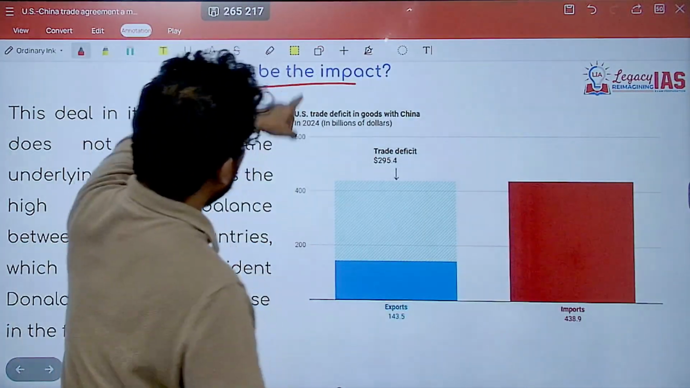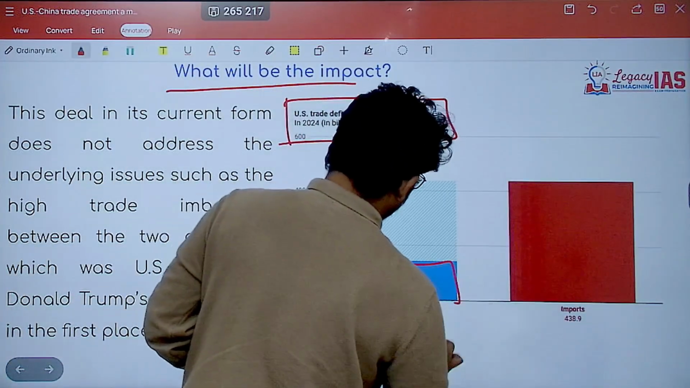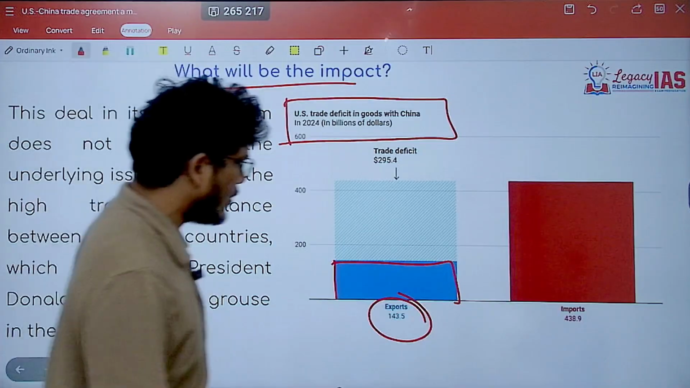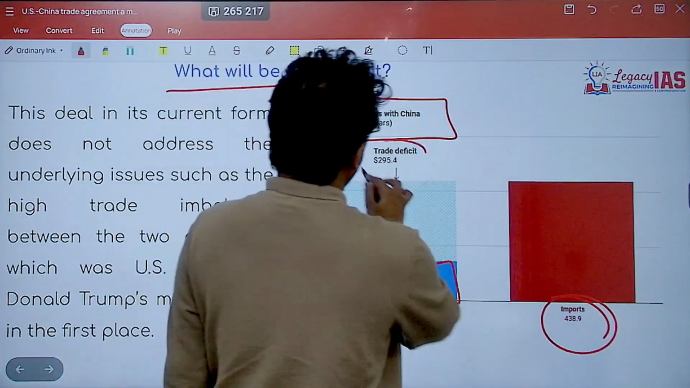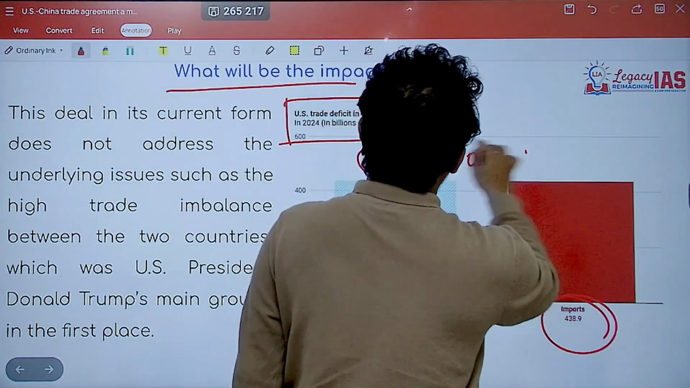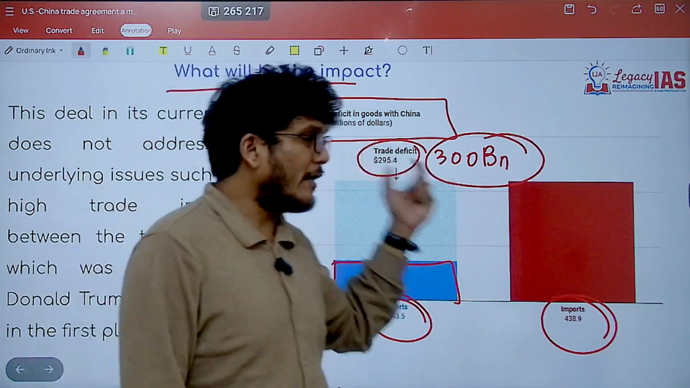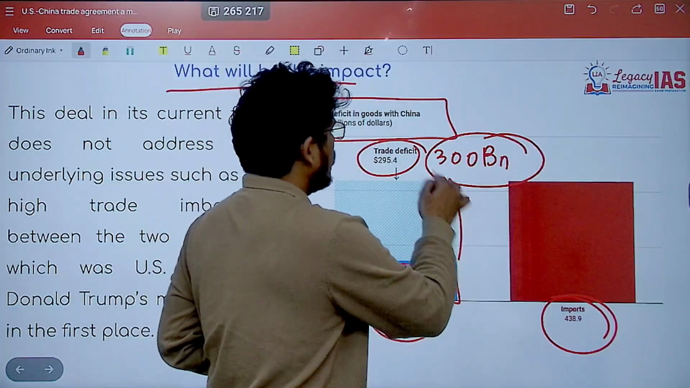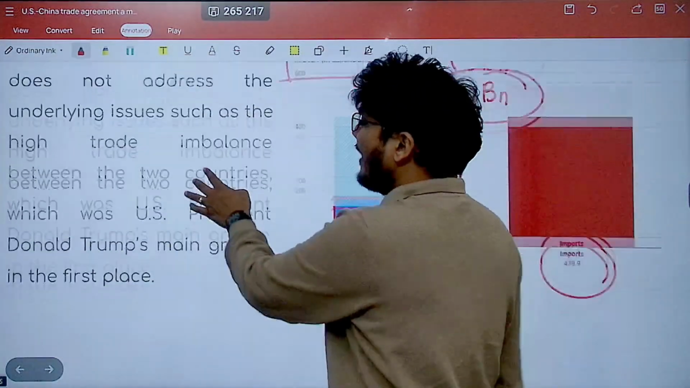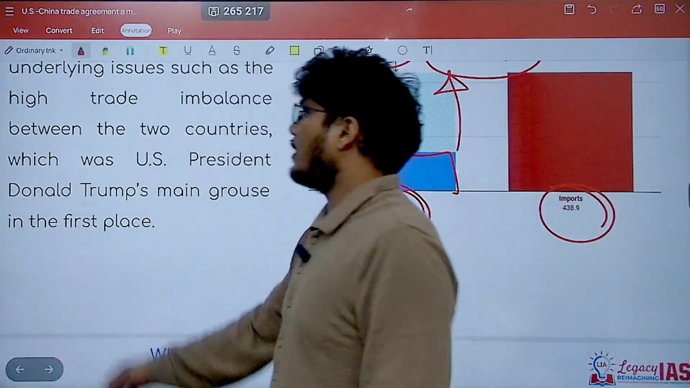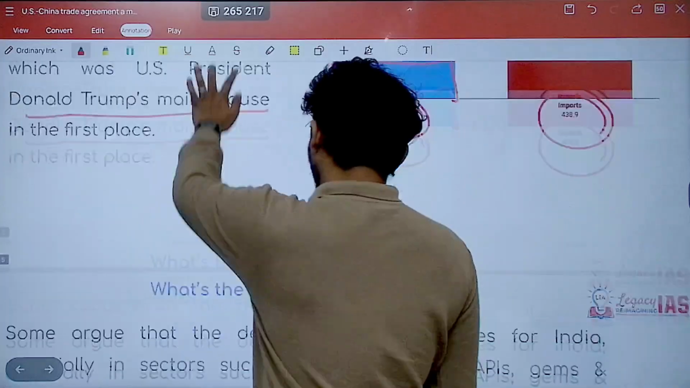So if you look at USA's trade deficit in goods with China, USA exports about $143.5 billion worth of goods and imports around $438.9 billion of goods. So close to $300 billion worth of trade deficit is there with China. Will this be addressed? Absolutely not. So we go back to square one, and the major issue, which was the trade deficit, remains unaddressed.